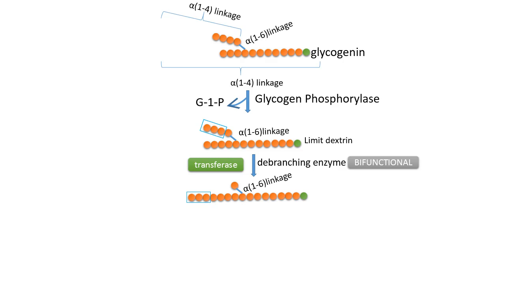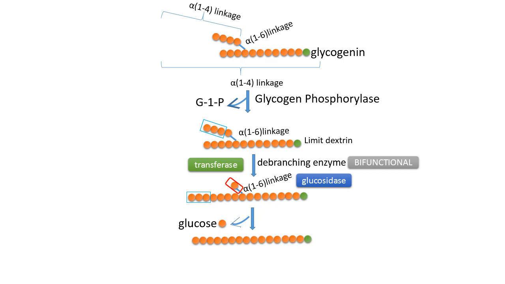So an alpha 1,4 bond is broken and an alpha 1,4 bond is created. Next, the remaining single glucose residue attached by alpha 1,6 linkage is released hydrolytically by the glucosidase activity of the debranching enzyme, releasing free glucose. The glucosyl chain is now available again for degradation by glycogen phosphorylase.